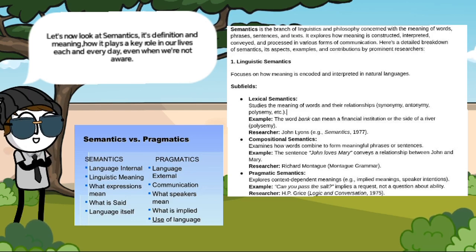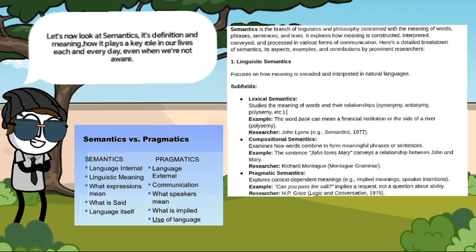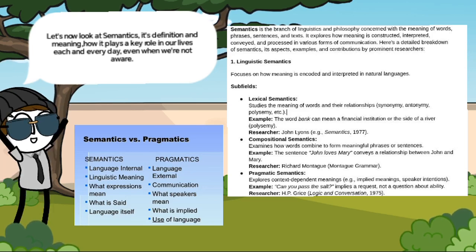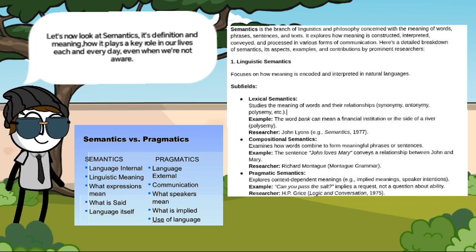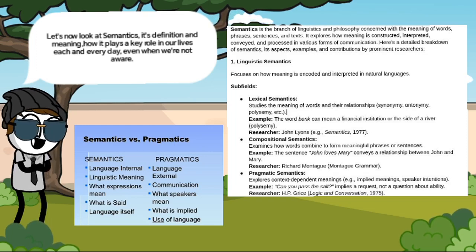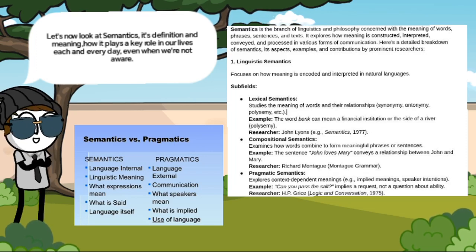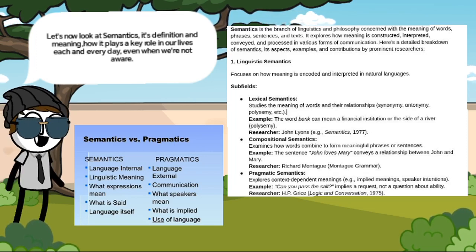Subfields include lexical semantics, which studies the meaning of words and their relationships: synonyms, antonyms, polysemy, etc. Examples include the word bank. The word bank can mean a financial institution or the side of a river. This is known as polysemy. Researcher John Lyons, Semantics, 1977.